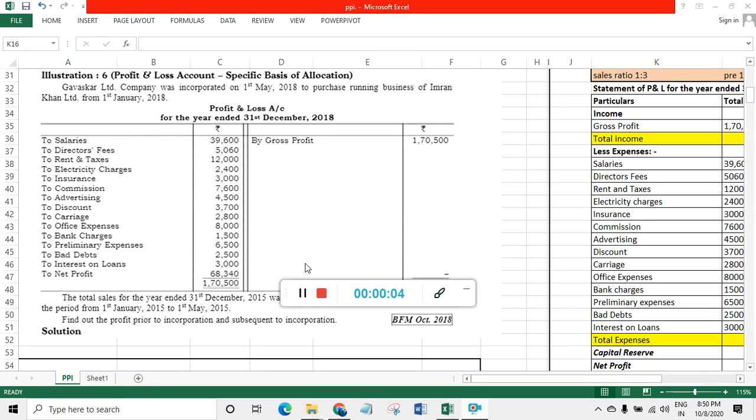This is the topic of profit prior to incorporation (PPI). This is a part question of corporate accounting. Question number 6.